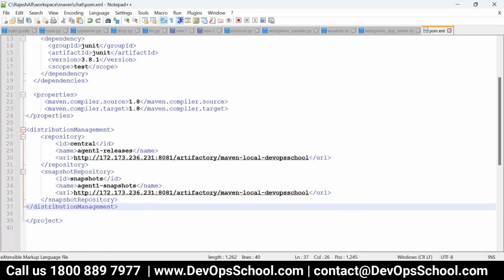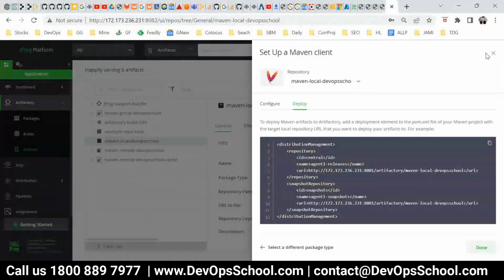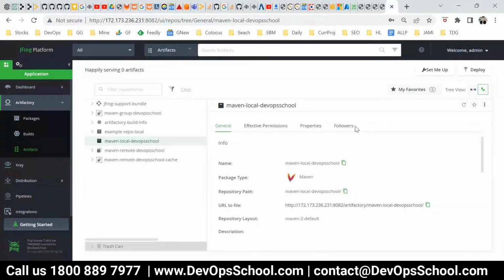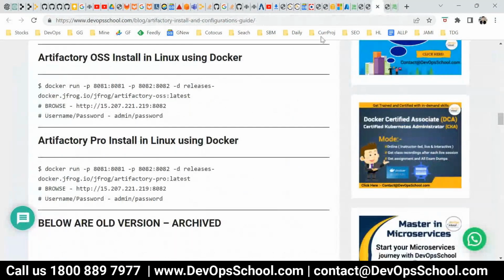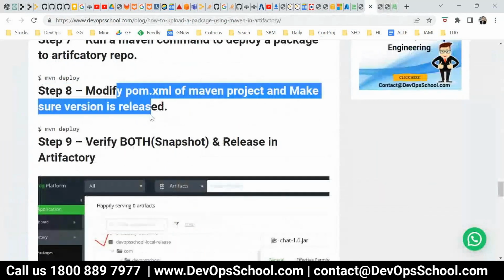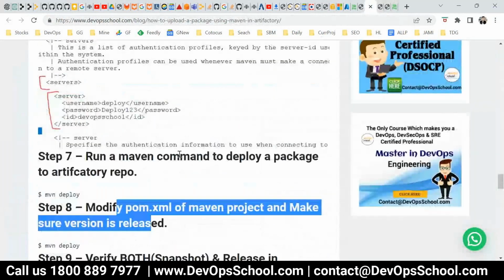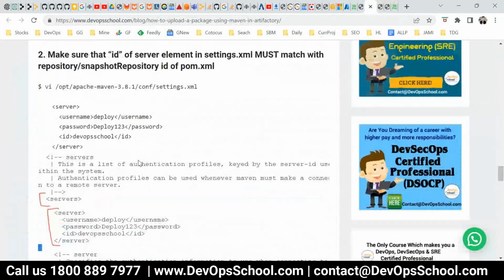After that, the second part, what you have to do, add the settings.xml. So settings.xml should be copy pasted from here, and then go to the settings.xml.